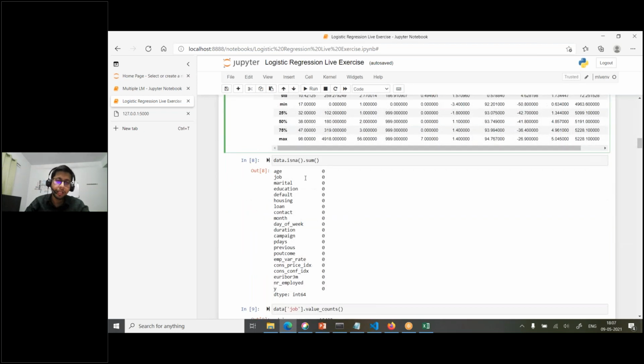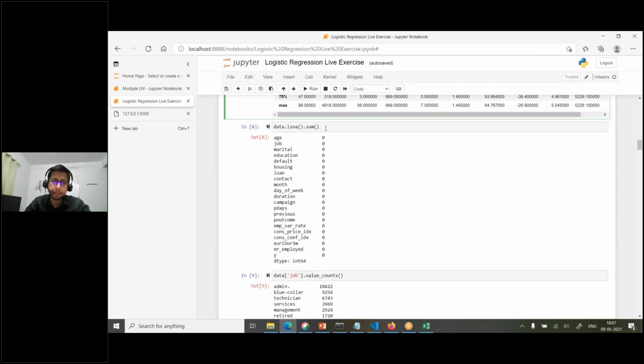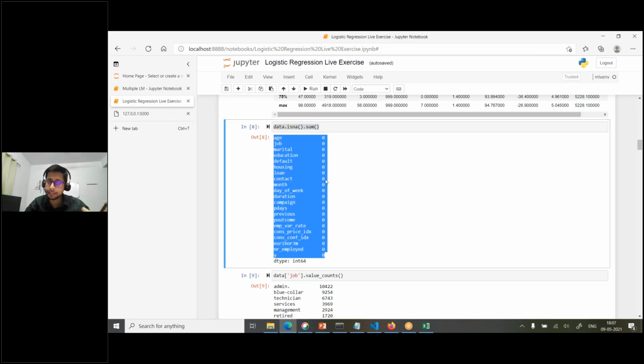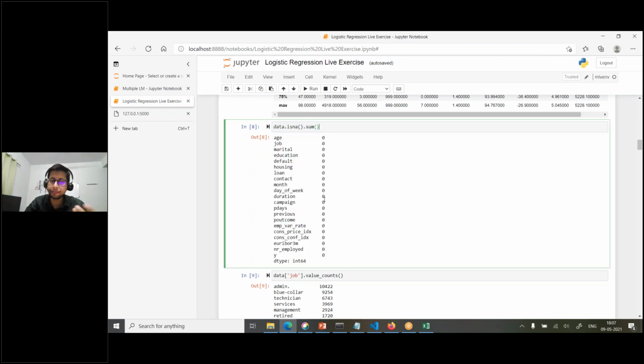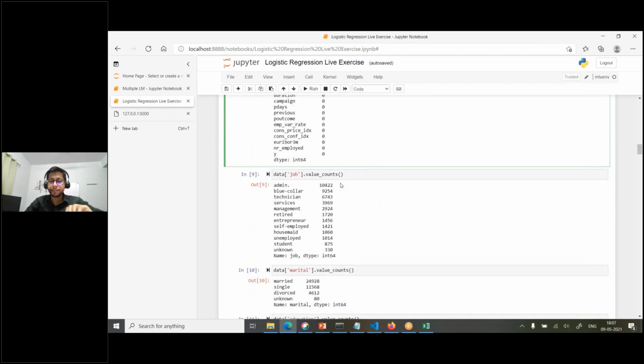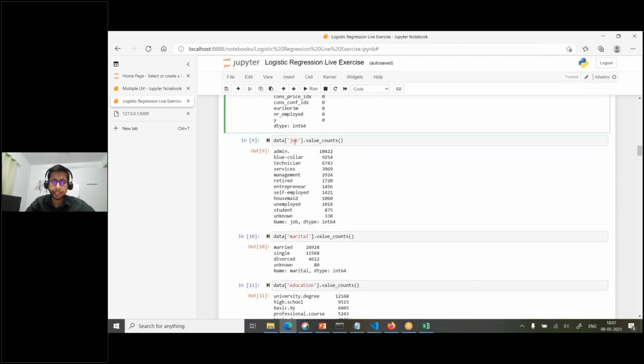Then isna().sum() will give you the NA values. In this data set we don't have any NA values, but yesterday there were some NA values, and then we removed them. Now let's talk about data.job.value_counts.